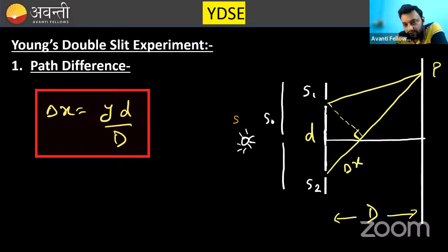And if you see the light reaching the point, if I say this is the midpoint of S1 and S2, then light reaching at this point, tell me which distance is more. If C is the midpoint of S1 and S2, and this is just opposite to that point, then S1C or S2C, which one is more, or are they equal?